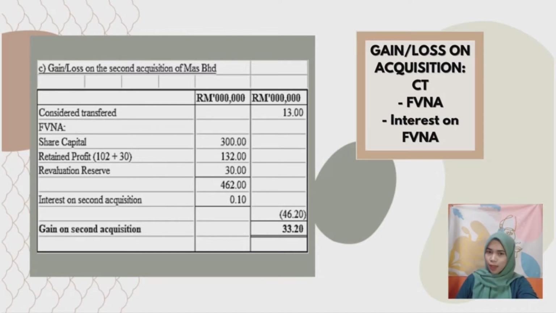Okay, and then we have to make sure that we do not make a careless mistake by writing gain or loss on the final amount below, because if we already got a positive amount, it indicates a gain, and if we got a negative amount, it will be the loss, and we should write the loss for the second acquisition.